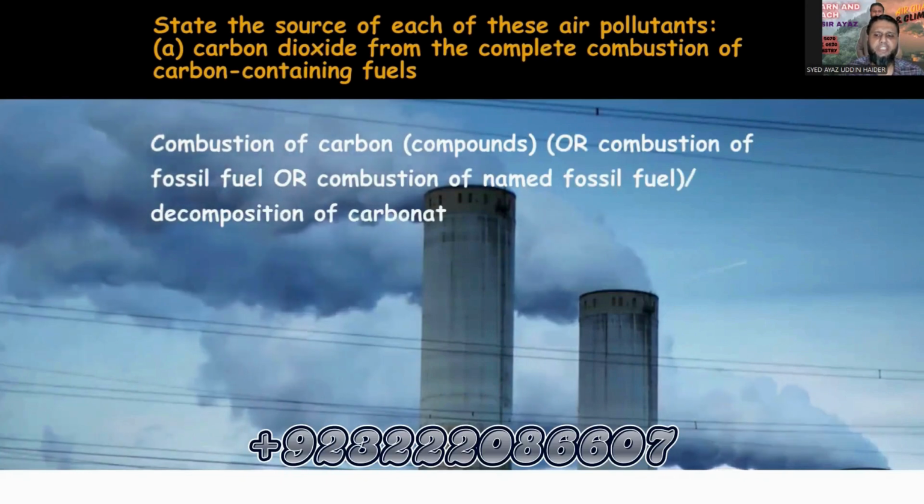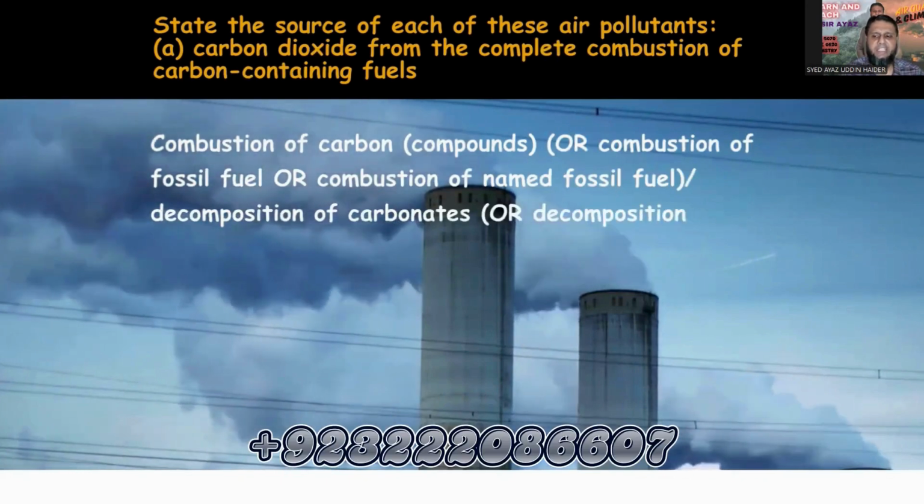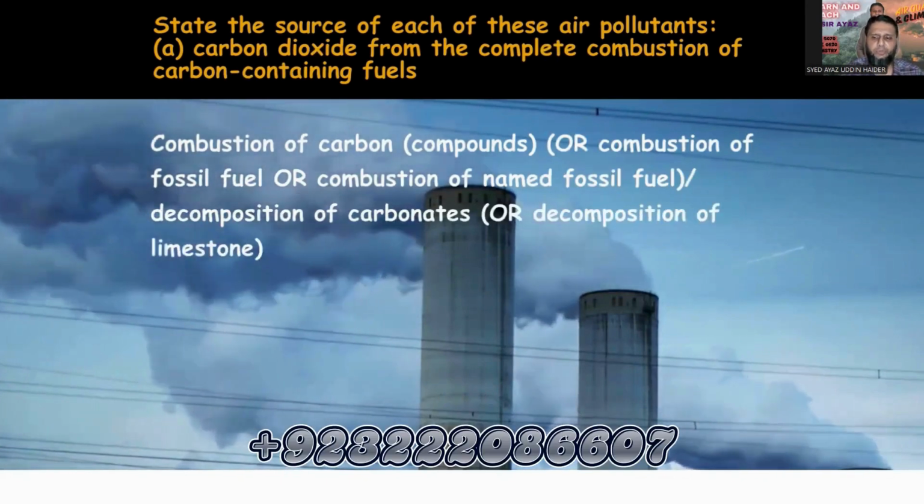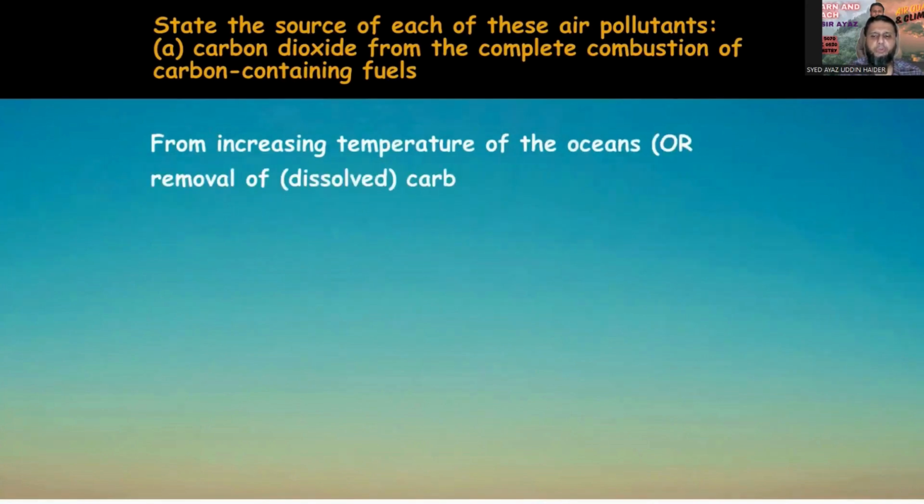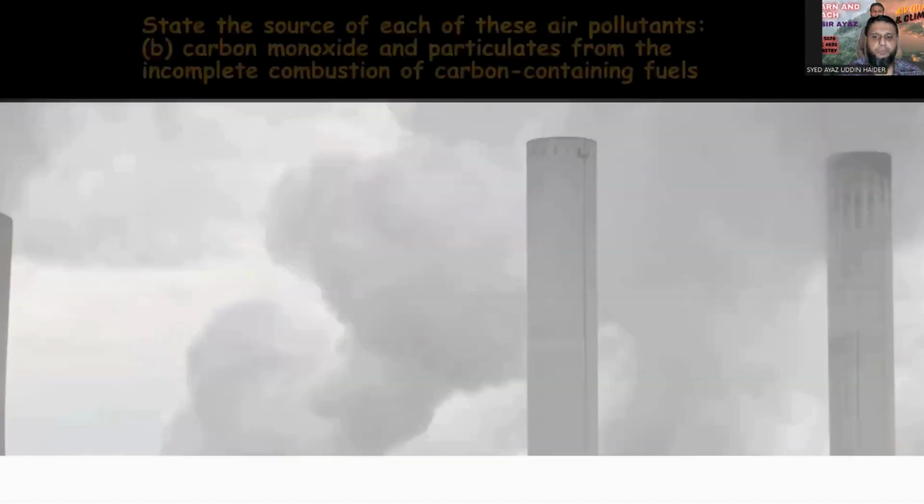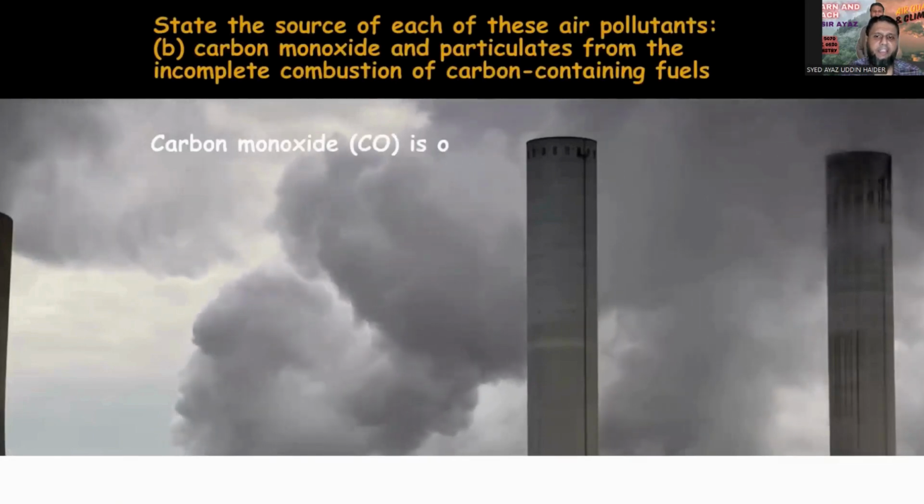Limestone, you know, is calcium carbonate. You can either write calcium carbonate or limestone; both are correct. It's also produced from increasing temperature of the oceans, which causes removal of dissolved carbon dioxide. It's also produced during volcanic eruptions.